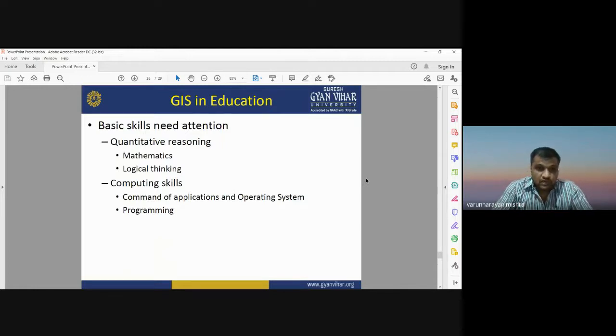There should be good command of applications and operating systems, and it is better to have some knowledge of programming languages. So these two are the basic skills required for a professional working in the field of GIS. He should have good computing knowledge and skills, and also good quantitative reasoning abilities in terms of mathematics and logical thinking.